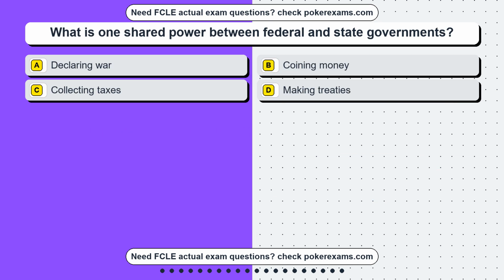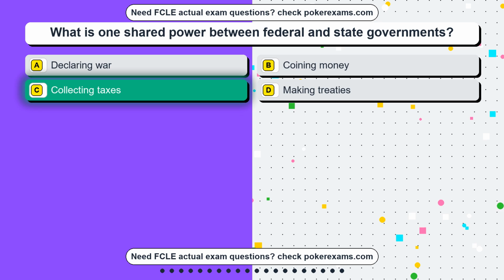Question 10. What is one shared power between federal and state governments? Option A, declaring war. Option B, coining money. Option C, collecting taxes. Option D, making treaties. The correct answer is option C, collecting taxes.